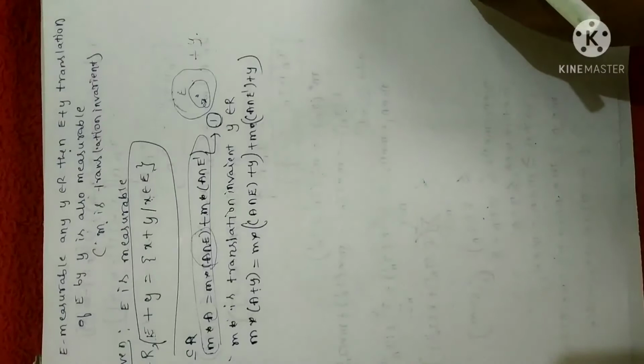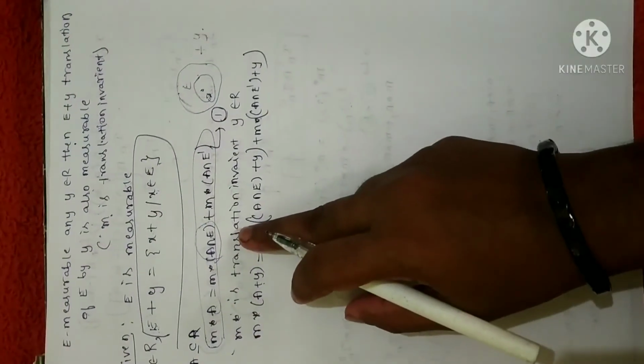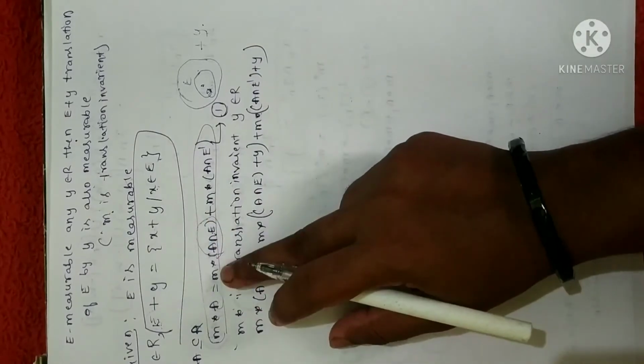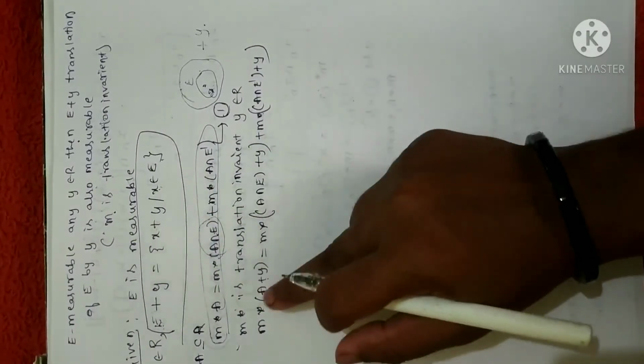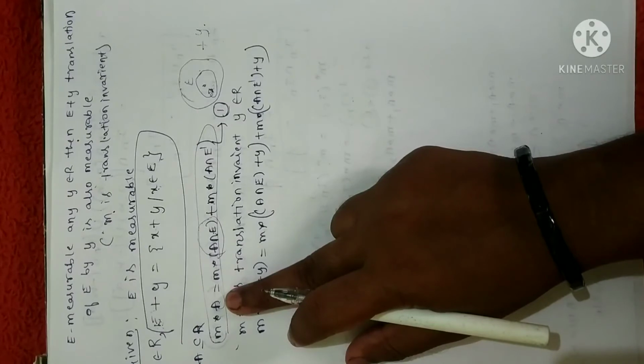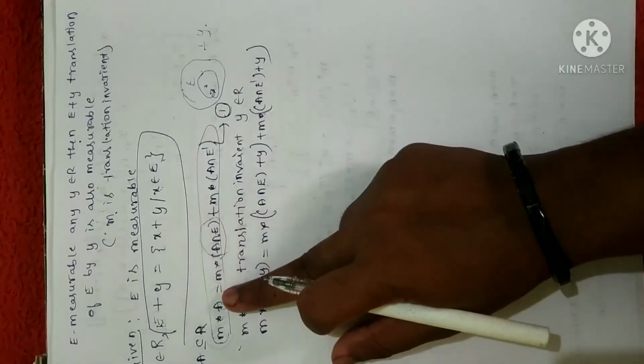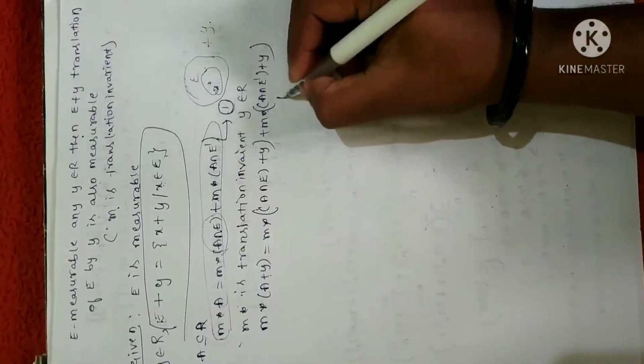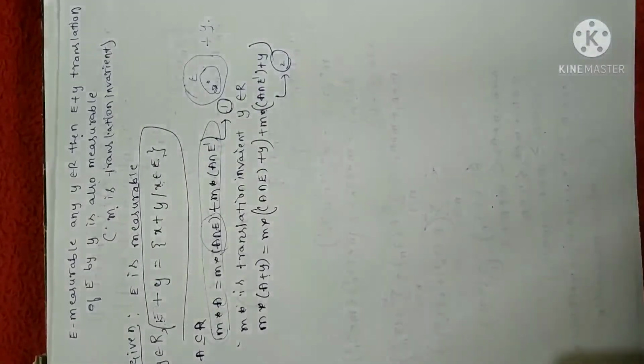Clear? Why? Because I have already proved M star is translation invariant, so I can add any element to the set associated with M star and it doesn't change. So that is what I have done. I have added an element y in the real numbers to the set A. I have done it for each and every element. Let me take this as equation 2.